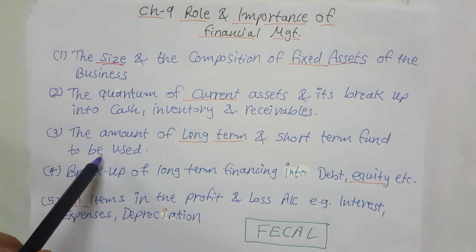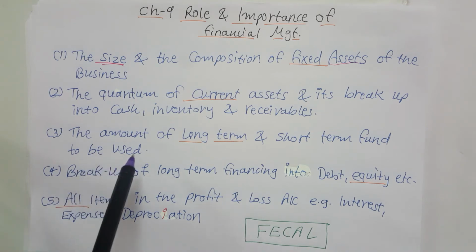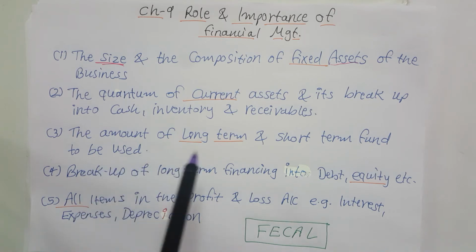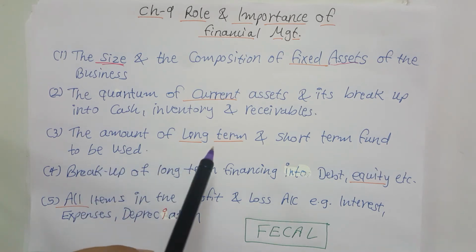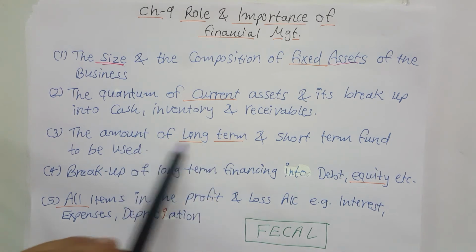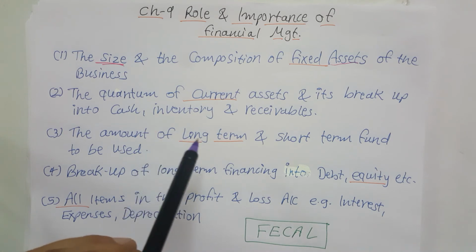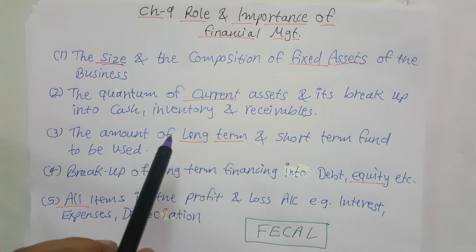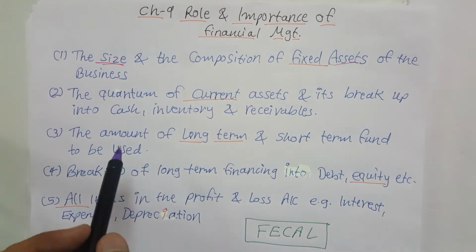Next is the amount of long term and short term funds to be used. Financial management decides about the long term and short term financing requirements of the business, and it is assumed that short term finance is cheaper than long term finance. Thus cheap financing would increase the profitability of the business.